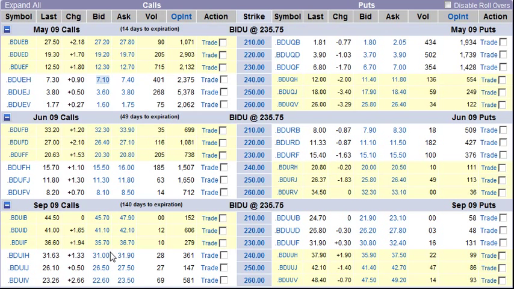For example, if we go out to September, we might intuitively think, well, if there are 49 days to expiration and we capture $15.50, then if we go out almost three times as far, 140 days to expiration, we'd see three times the premium. And we do not see that three-times premium. We only see $31, which is about twice as much.